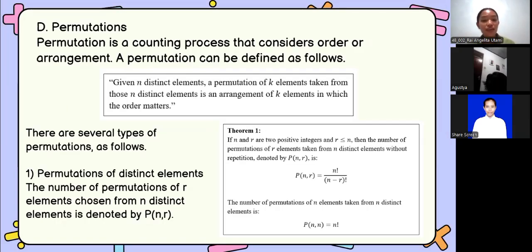Now that we've mastered factorials, let's move on to part D, permutation. This is a counting process where order or arrangement matters.